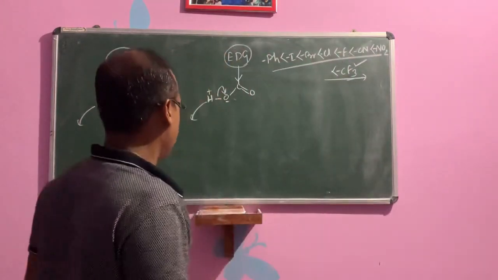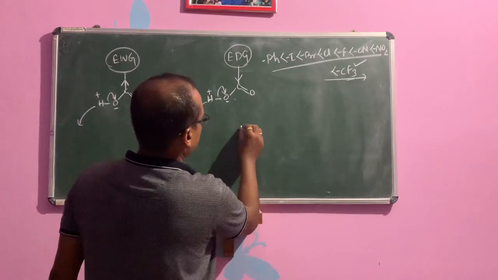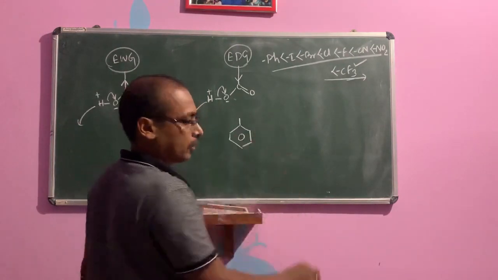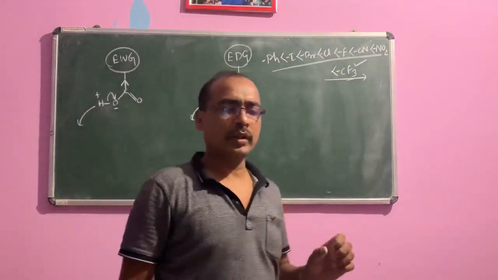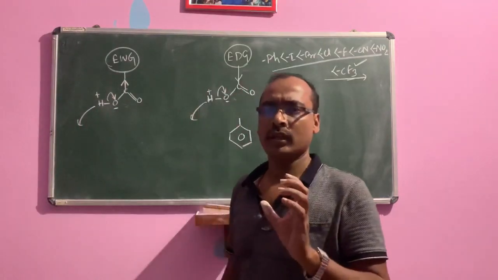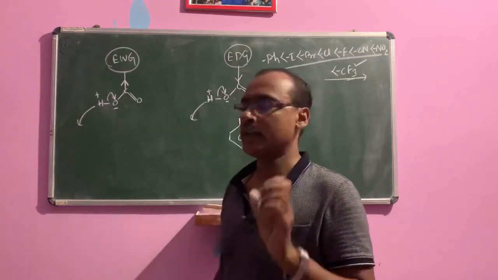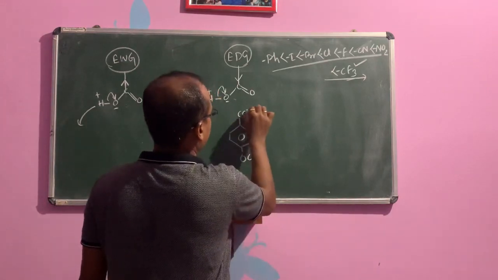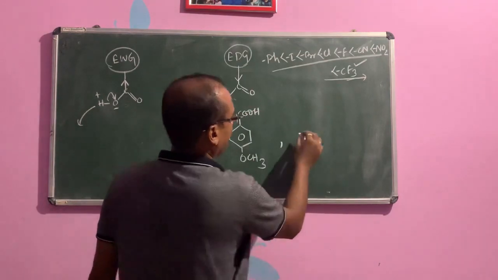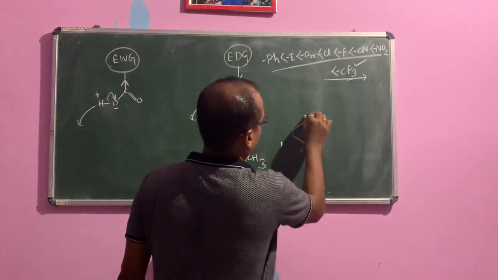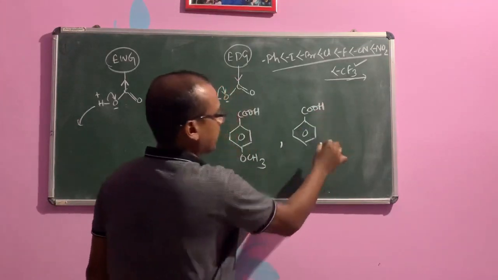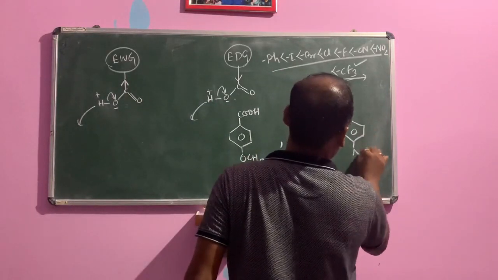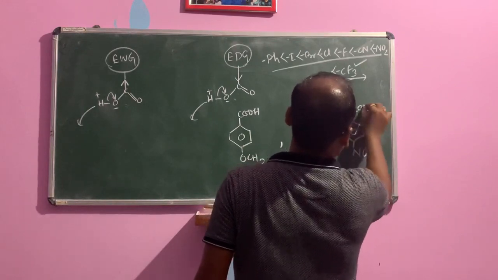So here is one comparison. Suppose you take benzoic acid with a methoxy group, OCH3, then only benzoic acid, and then benzoic acid with one nitro group, NO2.